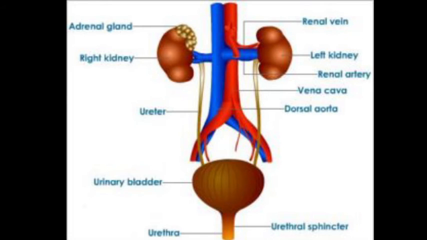Means the Bowman capsule leads to a long tubular structure before meeting the collecting duct. Okay. And during the flow of glomerular filtrate in this long tube, reabsorption of useful material takes place. Means out of 100% of excretory material, only 1% is urine, and the remaining 99% is reabsorbed by the kidney. Okay. Finally, the urine moves through the ureter and collects in the urinary bladder till it is thrown out of the body.